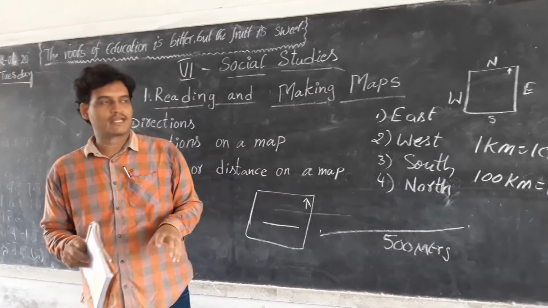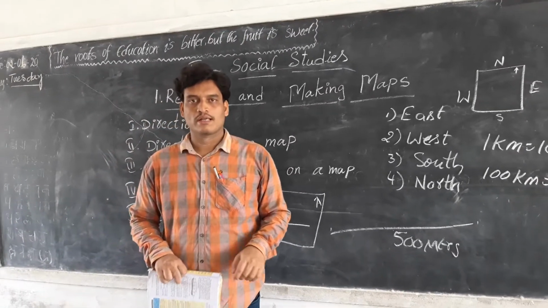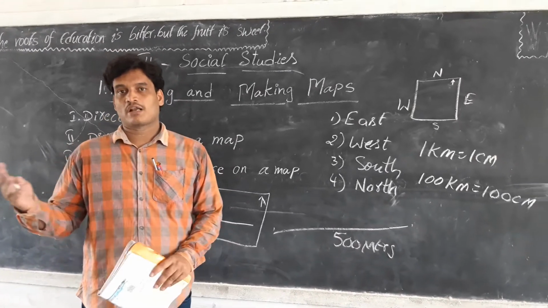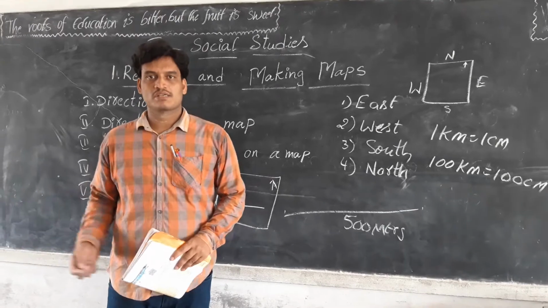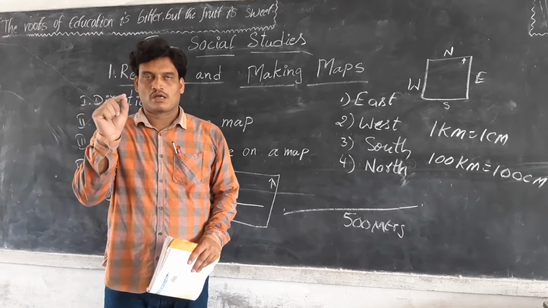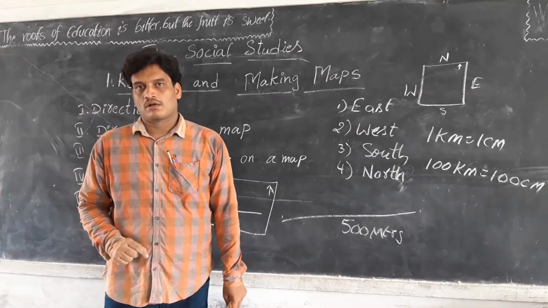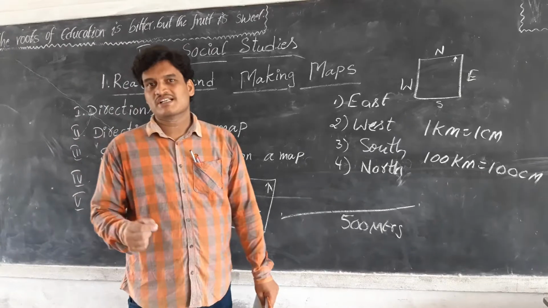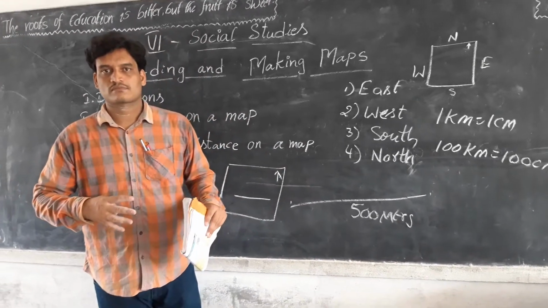For example, we take one bus stand or one school. It is not possible to draw on a map because it takes too much space. So automatically we draw some small symbols. For example, settlements. Settlements means a group of houses.